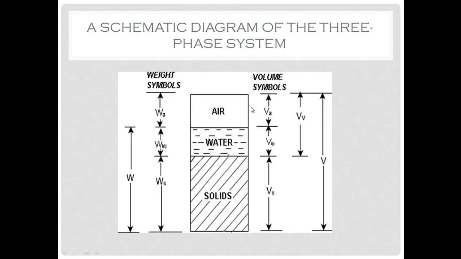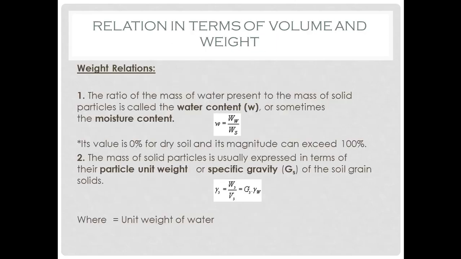So in this diagram you can see the weight of water divided by weight of solid, WW divided by WS. It is defined as water content, and it is expressed in terms of percentage.